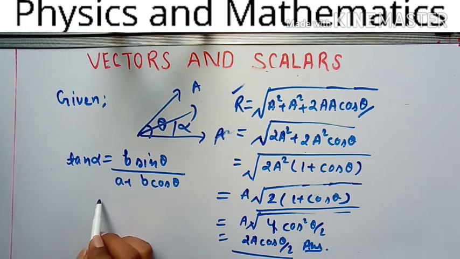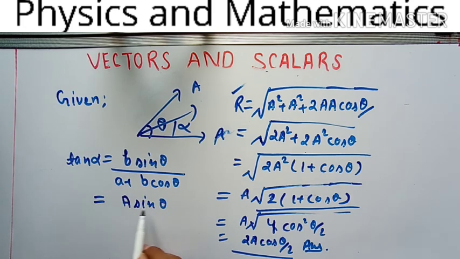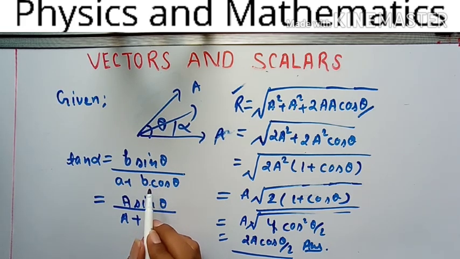So b sin theta is what? b sin theta is a sin theta. A is simply a, plus again you have to write b cos theta. So in place of b cos theta you will write a cos theta. Understand this?